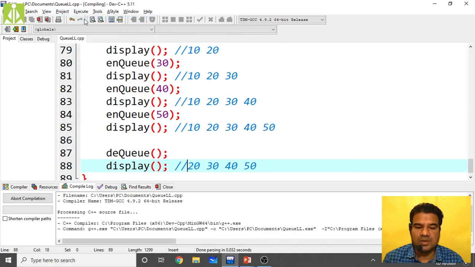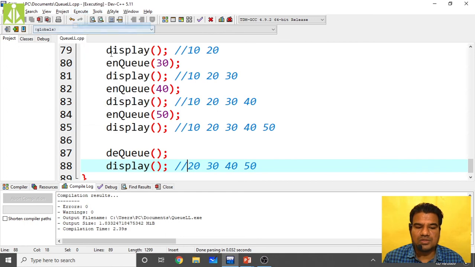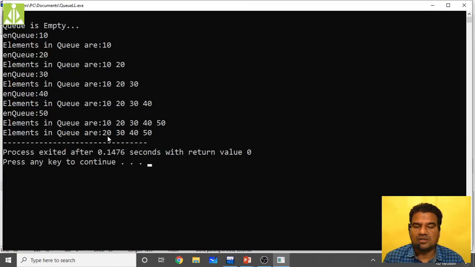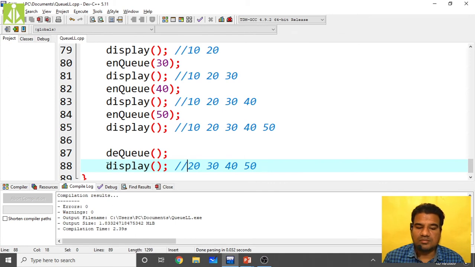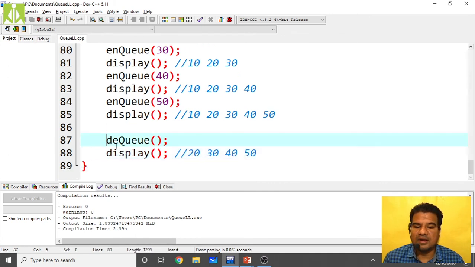Compilation, it is successful. And then go and execute. See, we got 10 dequeued. So we are getting 20, 30, 40, 50 only. Or because this dequeue will return an element, that element also you can print.